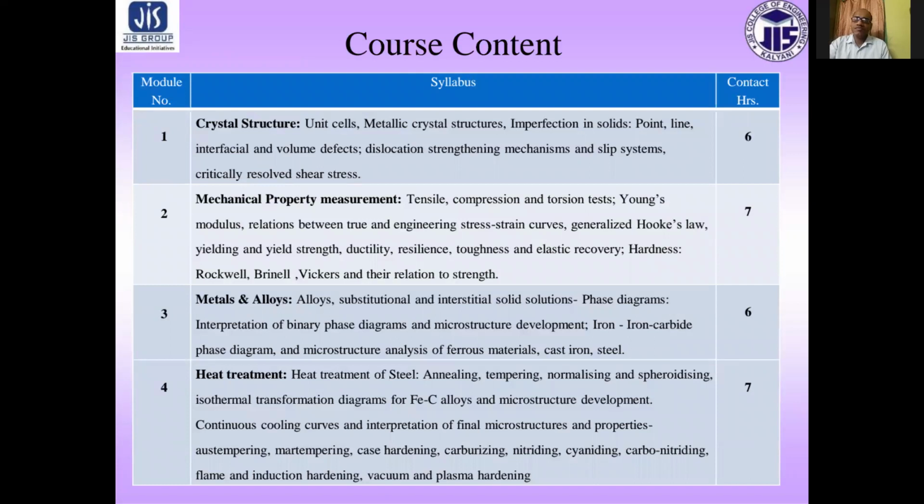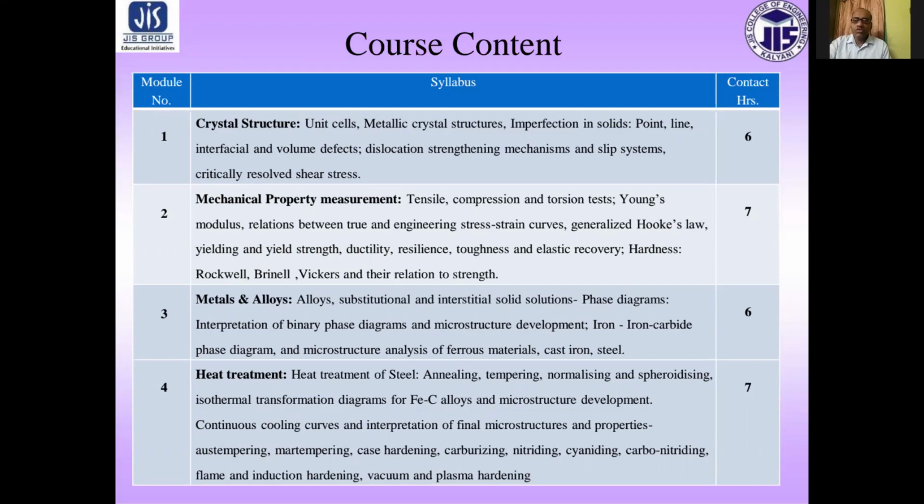Course content: in the first module, we have crystal structure. In crystal structure, we will discuss elaborately about unit cell, metallic crystal structure, imperfections in solids, and some dislocation theories, slip mechanism, etc. In module 2, mechanical property measurement. Various mechanical properties such as tensile, compressive, torsion, hardness, etc., we have to discuss.